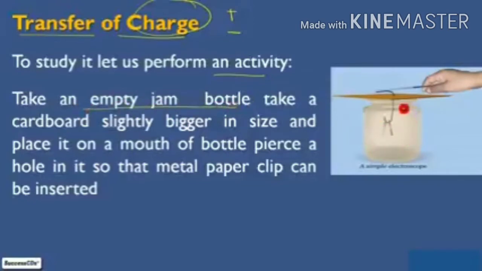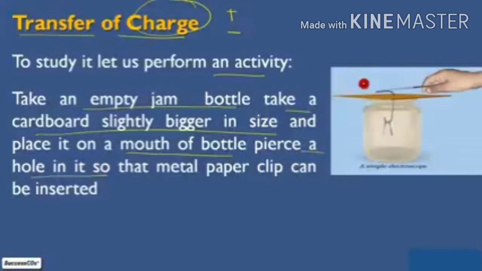Here in the picture you can see we have taken one empty jam bottle. Now take a cardboard slightly bigger than the bottle and place it on the mouth of the bottle, like this, as you can see in the picture, children.